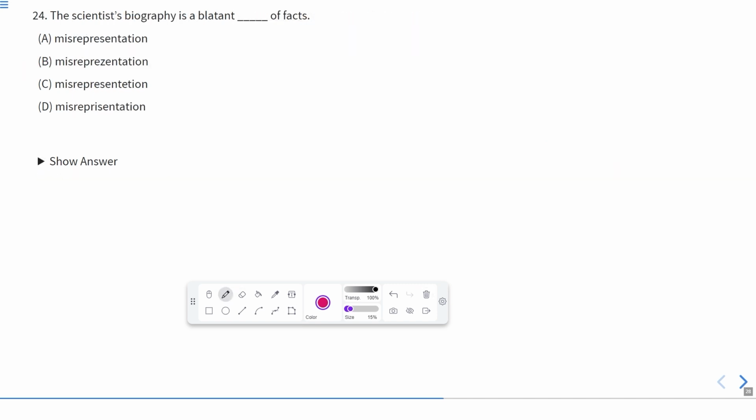The scientist's biography is a blatant dash of facts. So blatant misrepresentation. Misrepresentation means mis, then represent, and ation. Okay, so these are three words combined.